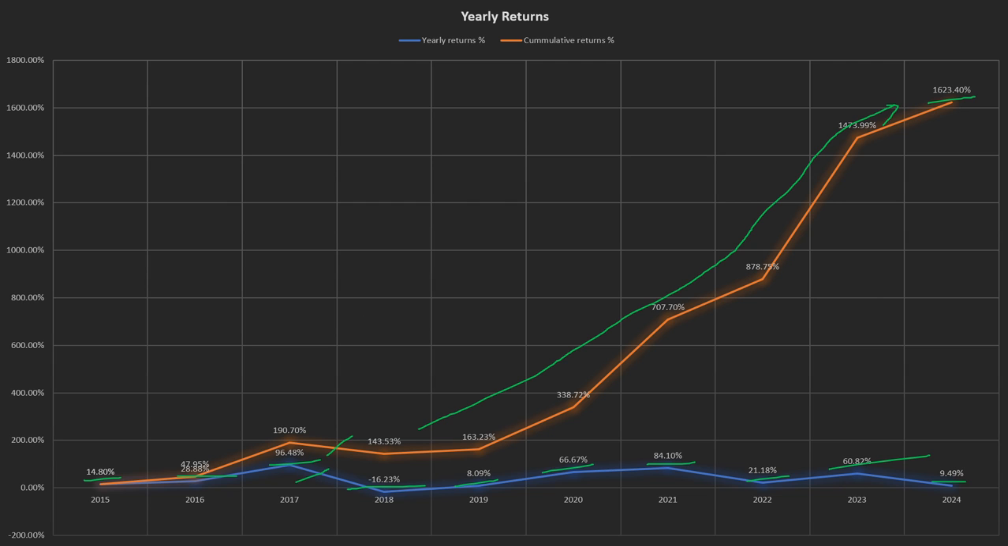So what is the takeaway from this graph? The takeaway is the cumulative return. The cumulative returns, as I mentioned, were 1623.40%. That means 17x. So anyone who has invested in this sector in 2015 and remained invested has got his money multiplied 17 times by the end of 2024. So massive, massive returns over the last 10 years in this sector.